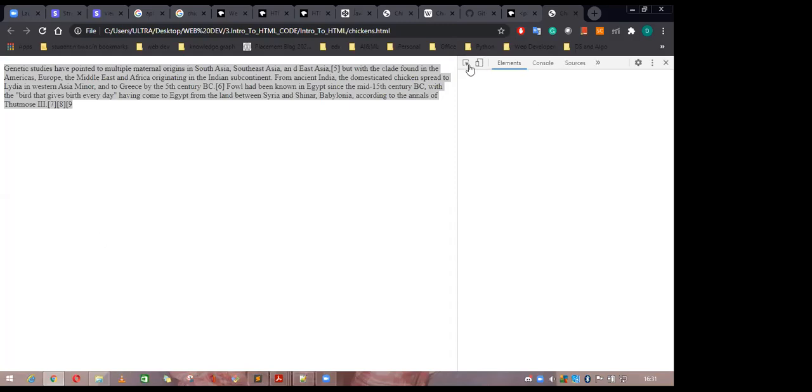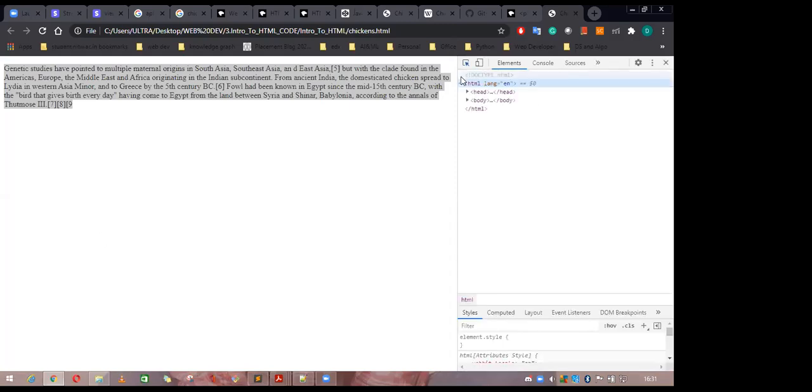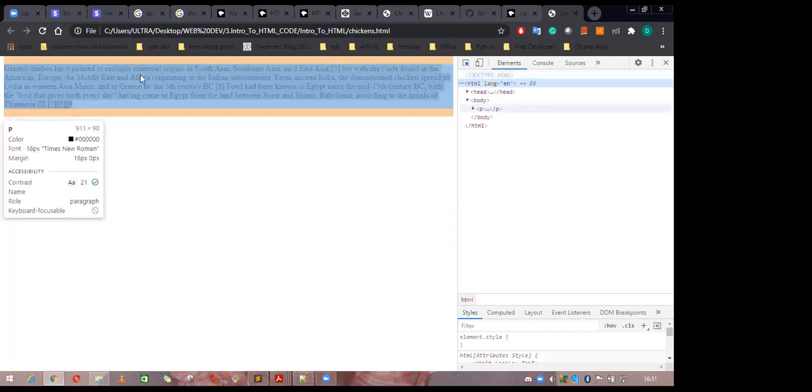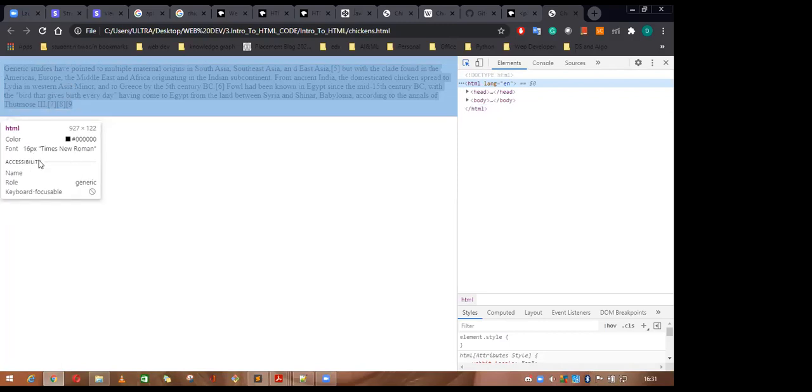So if you want to inspect something like this one, hover over it. It is showing a p element. At this point, the size of this p is 911 by 10, the background is black, the text color is black, and the font is 16 pixel Times New Roman. All of these things you can see in this box, and this is coming under the HTML page.